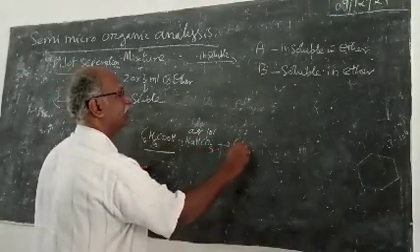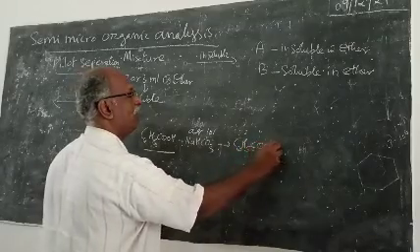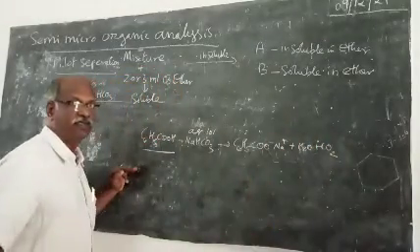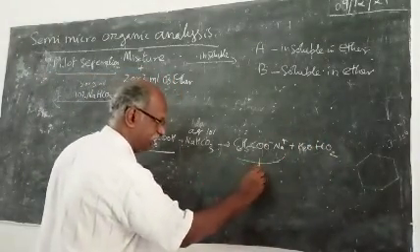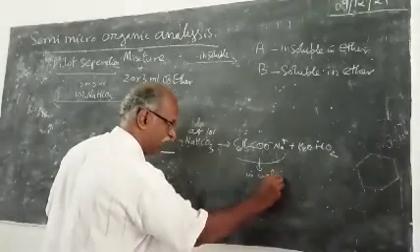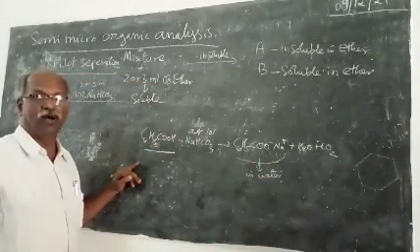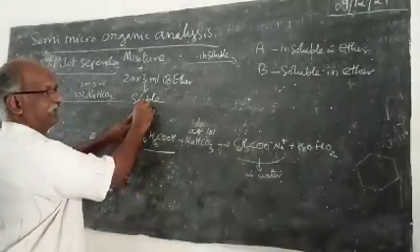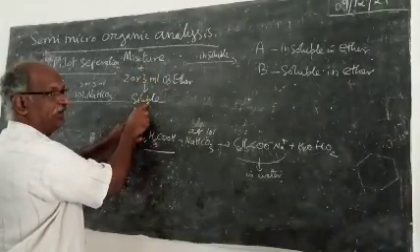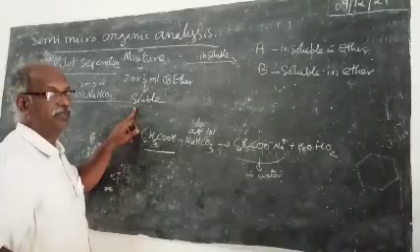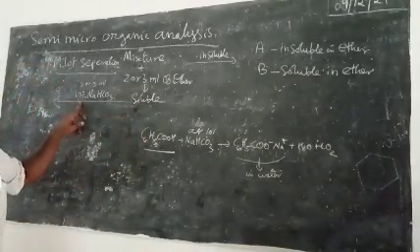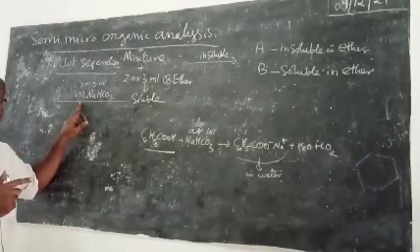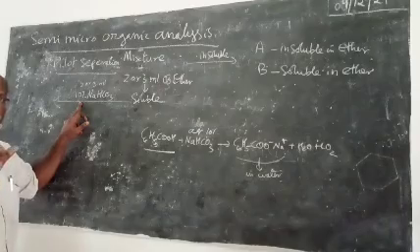This is the reaction. C6H5COO minus Na plus, plus water, plus carbon dioxide. So you get the sodium salt of benzoic acid. This is soluble in water or aqueous medium. The mixture is completely soluble in ether, so it is an organic medium. If you add sodium bicarbonate, water and ether are immiscible. Aqueous medium and ether, organic medium, both are immiscible.